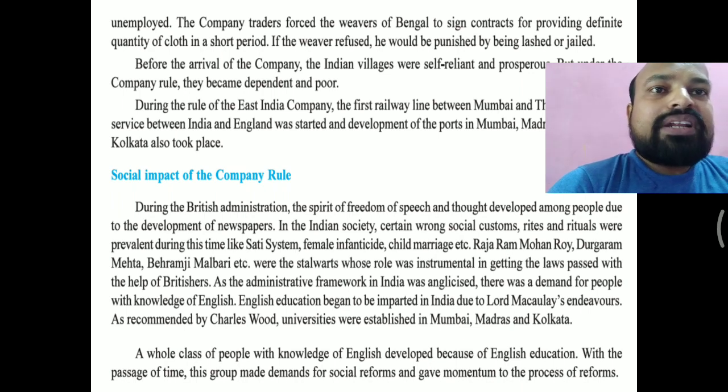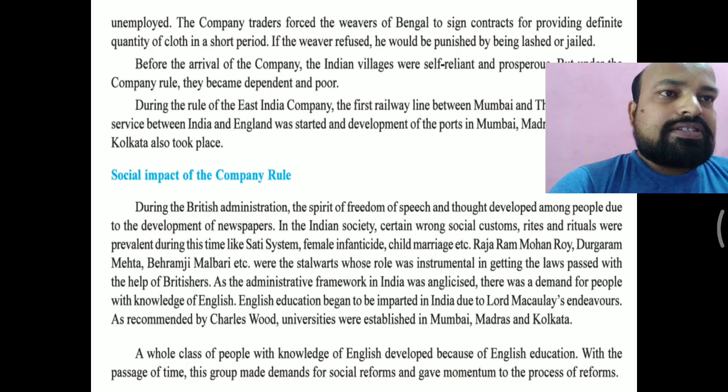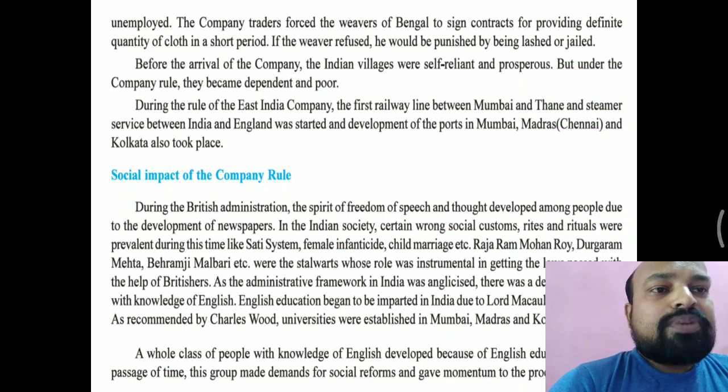And if the weaver refused, he would be punished by being lashed or sent to jail. If the weaver denied that he could not do this in such a short time, he was punished or sent to jail. So this was the policy of the British Empire.